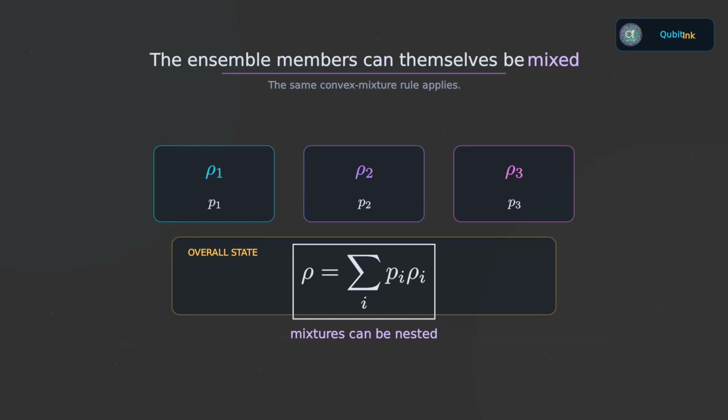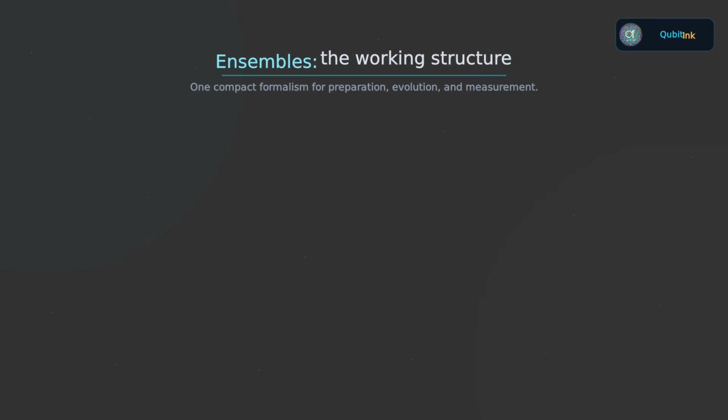This becomes especially useful when we study noise, because noise often creates uncertainty about what transformation or disturbance actually occurred. Let us collect the main structure. An ensemble is a set of possible quantum states together with preparation probabilities. Its density operator is the probability-weighted sum of the corresponding projectors.